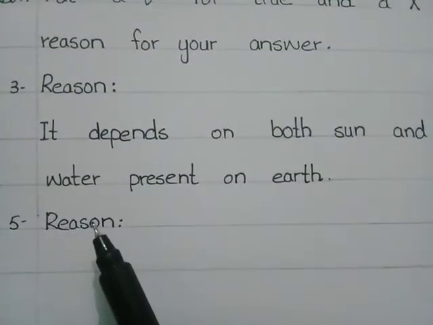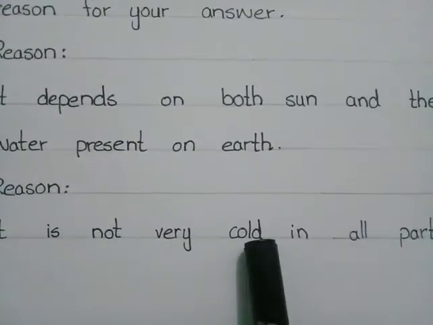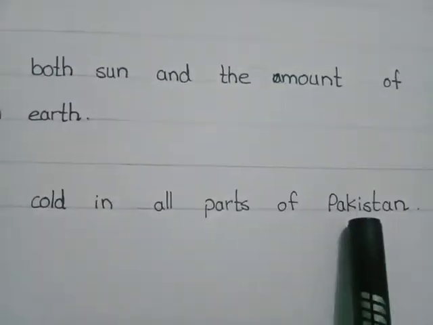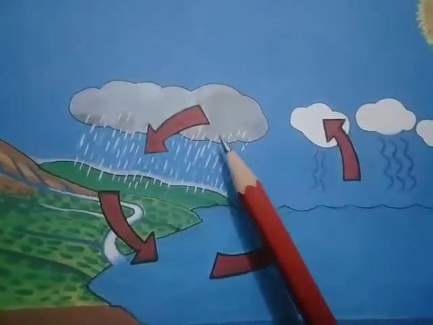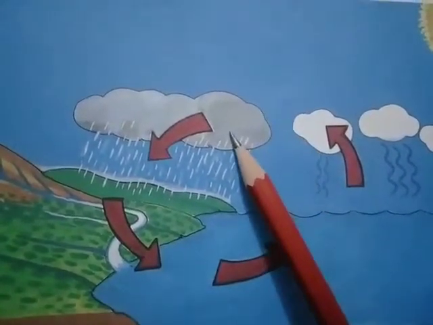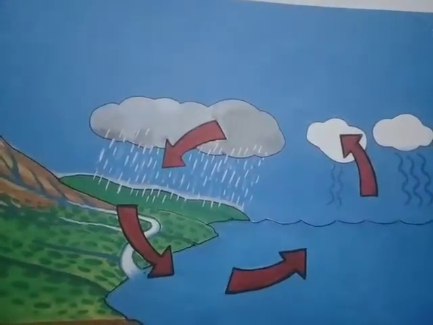Now we write the reason here. The reason is it is not very cold in all parts of Pakistan. The sixth statement is clouds contain dust particles and tiny drops of water. This statement is true. You can see in the picture, clouds contain dust particles and tiny drops of water.